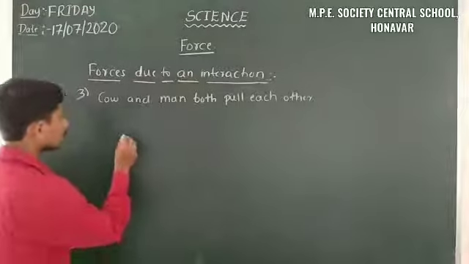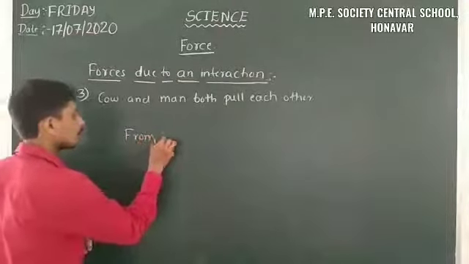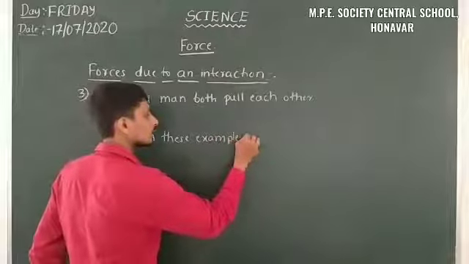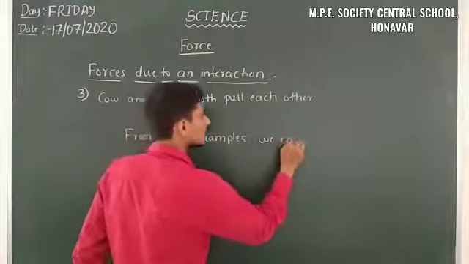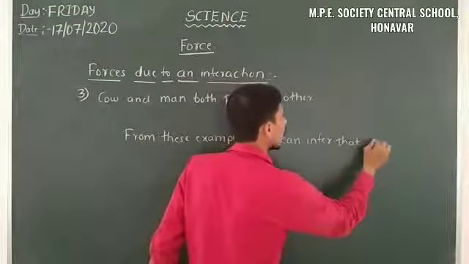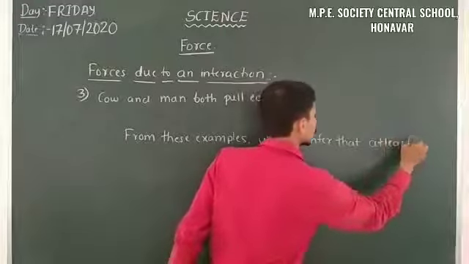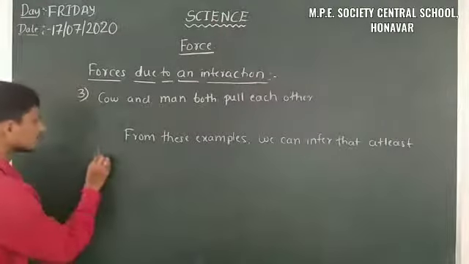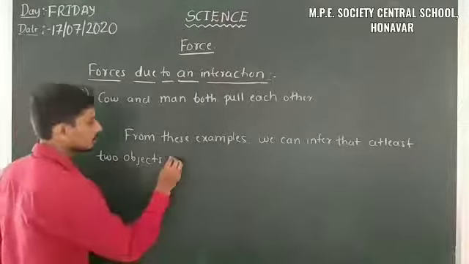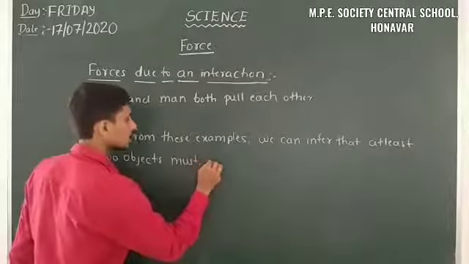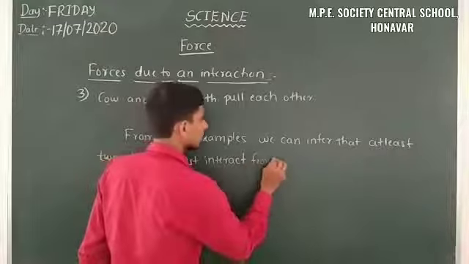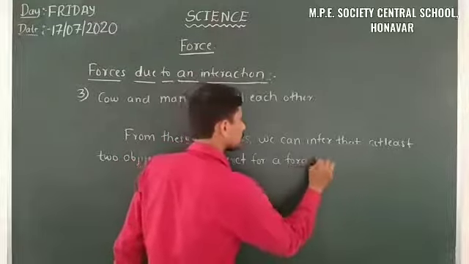So from these examples we can infer that at least two objects must interact for a force to come into play.